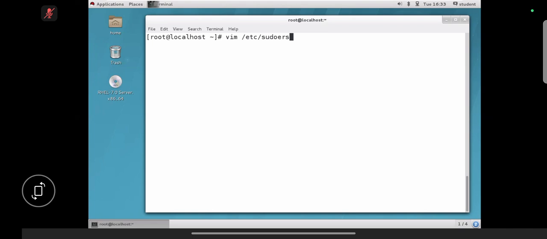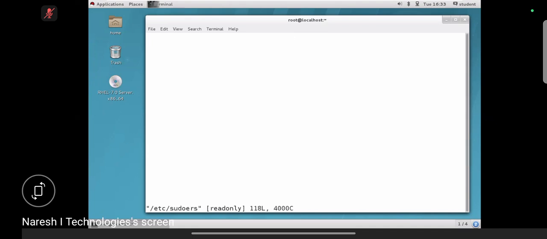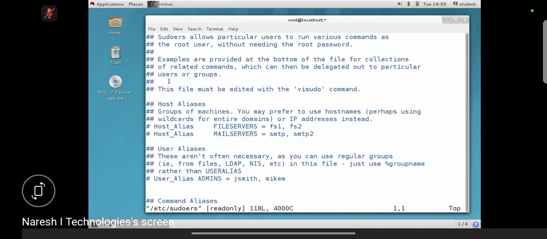So vim space /etc/sudoers is a file. I'm using which editor? The vim editor. Open this file. What is the use of this file? Sudoers allows users to run commands. I hope you got it. You are going to execute the normal root user commands without any root password.